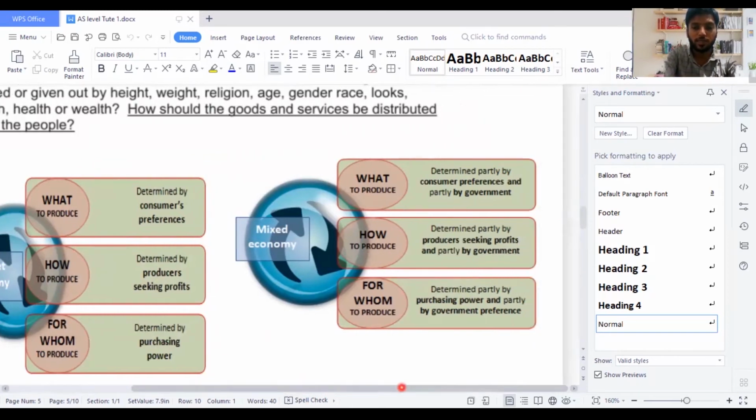So mixed economy says that what to produce is determined partly by consumer preferences and partly by the government. How to produce is determined partly by producers seeking profits and partly by government. For whom to produce is determined partly by purchasing power and partly by government preference. So in a mixed economy, in every decision you take, government will always be there, and seeing how much society is going to get is their main intention. And when we move on to the next part of the content, we have